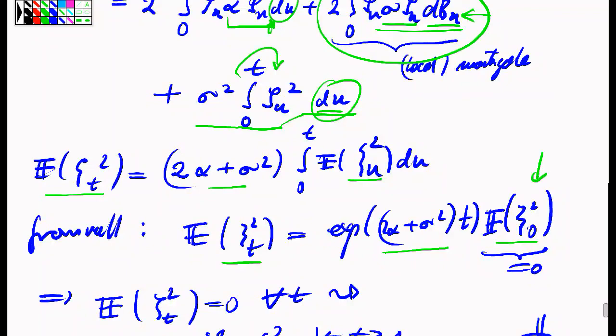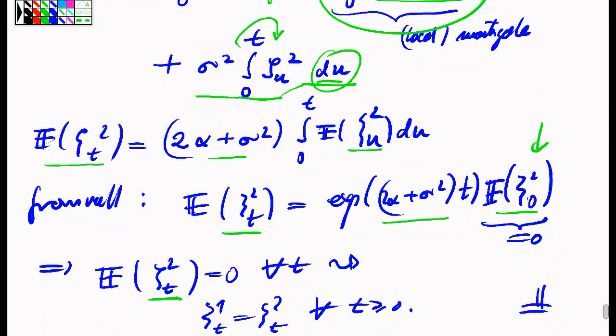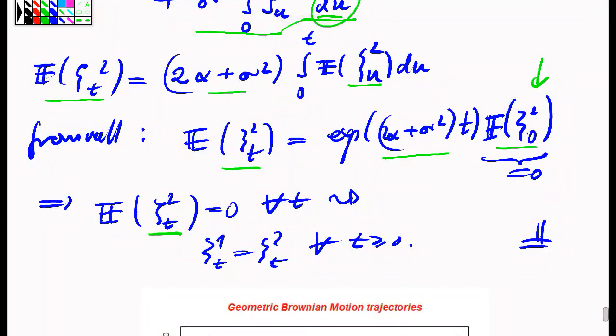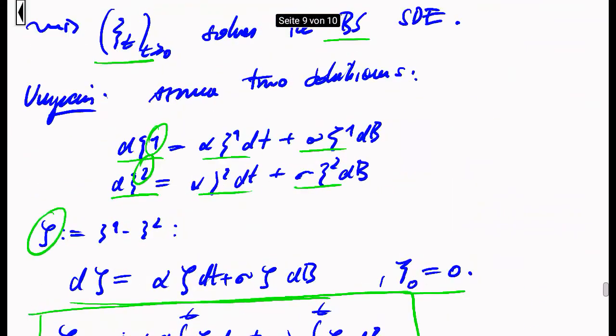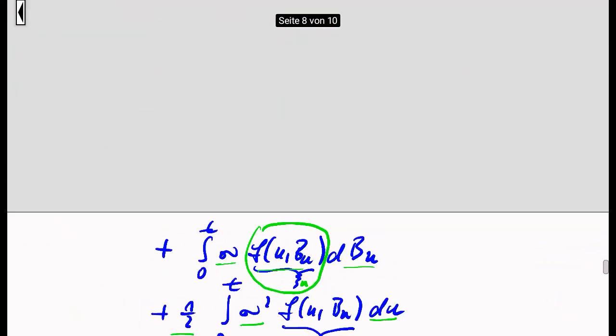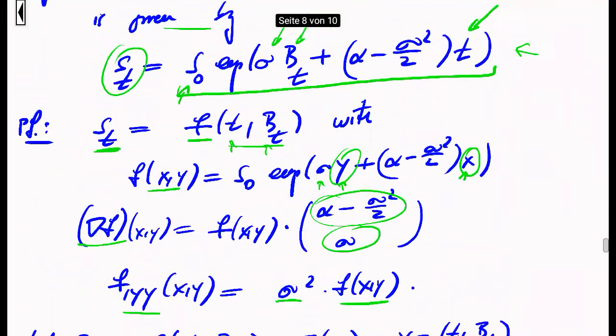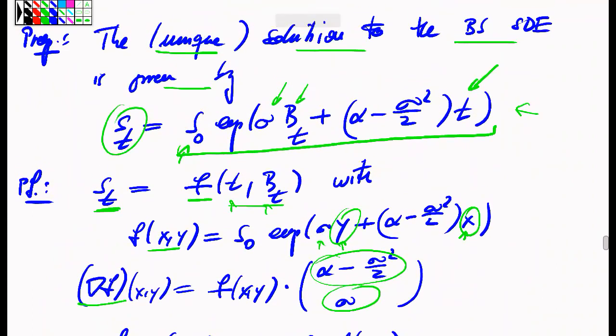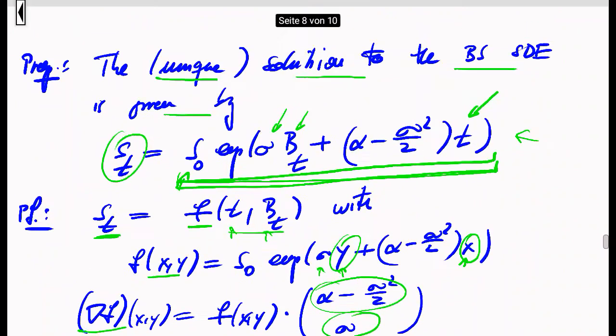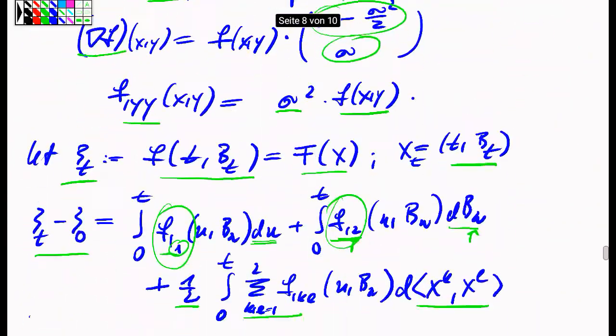But zeta was the difference of the two solutions, so therefore this function at time 0 is 0, so the expectation of zeta squared is 0 for all times, which means that since zeta was the difference of the two, xi1 and xi2, the two must be the same for all times. So we see that this explicit process, which is just an explicit transformation of Brownian motion, is in fact the unique solution to this Black-Scholes stochastic differential equation.